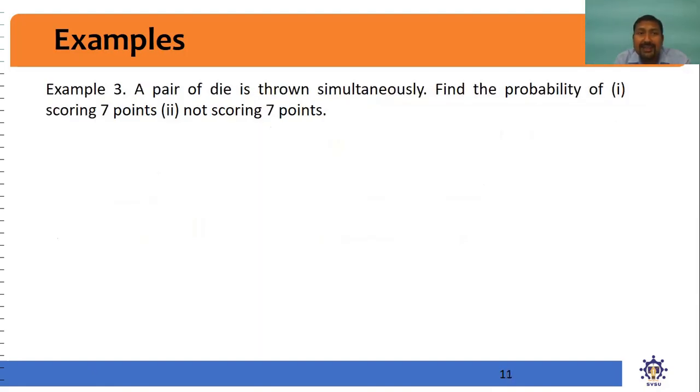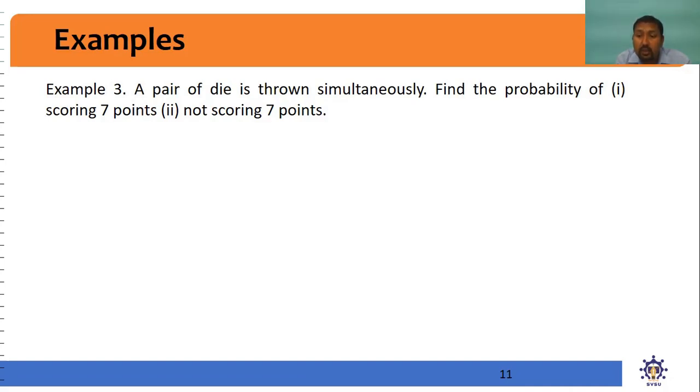Now the next question is, a pair of dice is thrown simultaneously. Find the probability of scoring 7 points and of not scoring 7 points. Two dice are thrown. How many numbers can come on the first die? 1 to 6. How many numbers can come on the second die? 1 to 6. Now we are interested in scoring 7 points. What are the total possible outcomes? 6 in case of throwing one die and 6 in case of the other die. So 6 into 6, if we talk about all the possible permutations and combinations. So 36 cases are there.